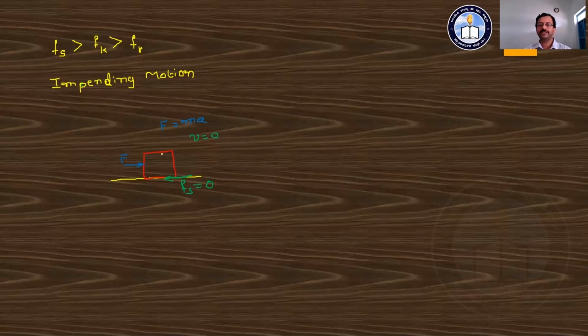The impending motion is the motion of the object due to some external force in the absence of static friction. It is the frictional force acting between the two surfaces which avoids the impending motion of the object. This is about the different kinds of friction.